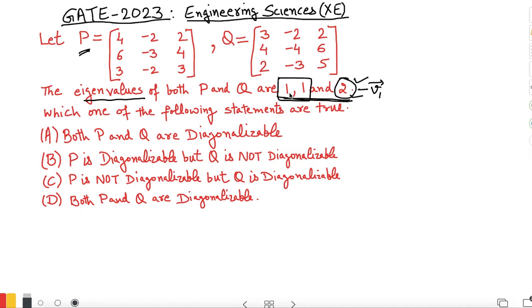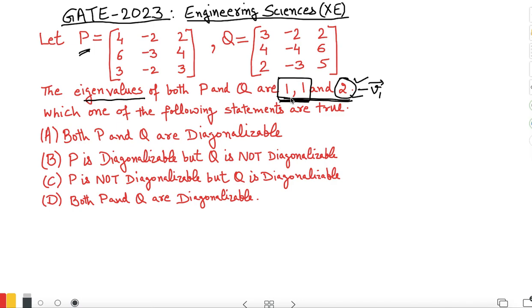If we get two eigenvectors against the eigenvalue 1, then the corresponding matrix is diagonalizable. If we do not get two eigenvectors, then it is not diagonalizable.